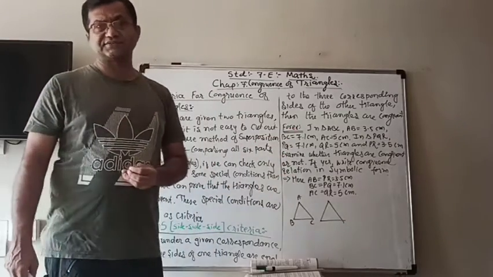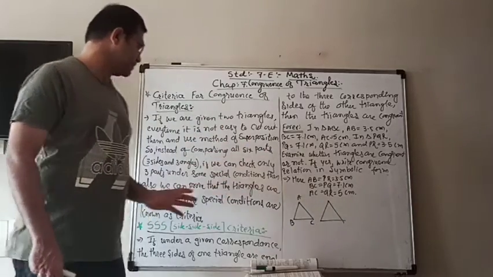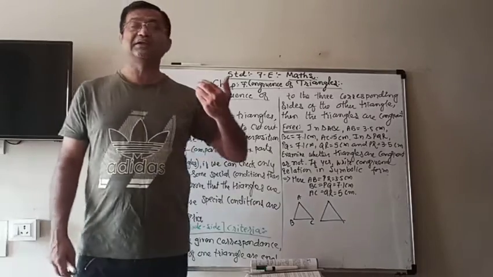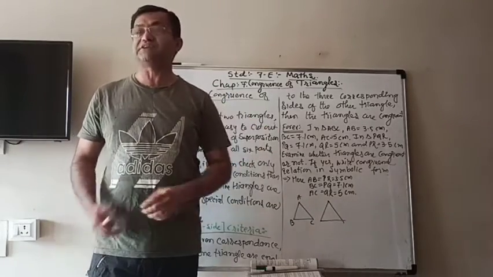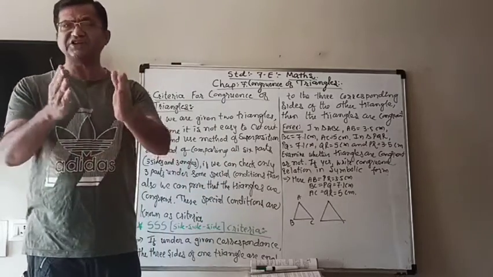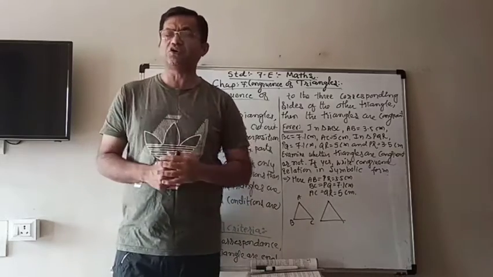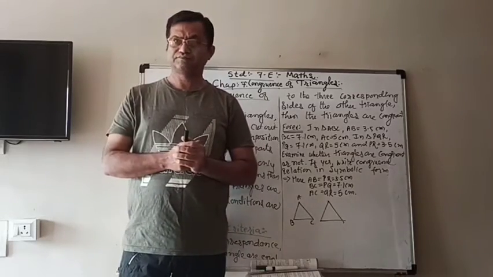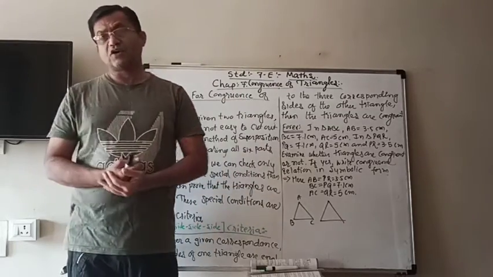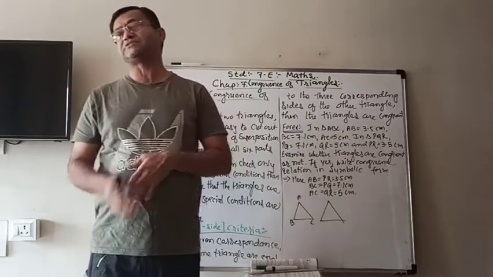Those special conditions are known as criteria. So now we have to learn about some special conditions which are known as criteria. Under that criteria, if you check only 3 parts, and if they are equal for both the triangles, then we can easily check the congruency of the triangles.